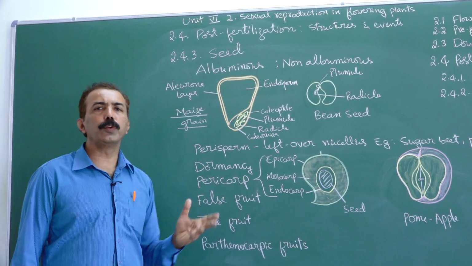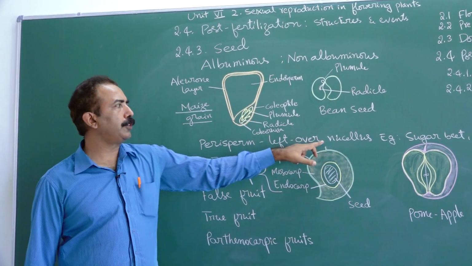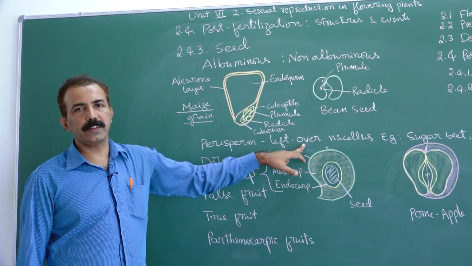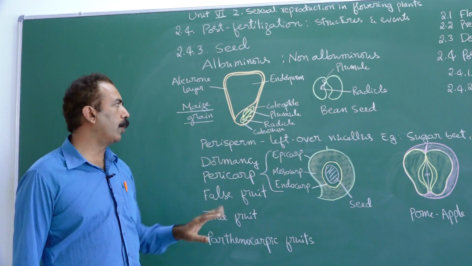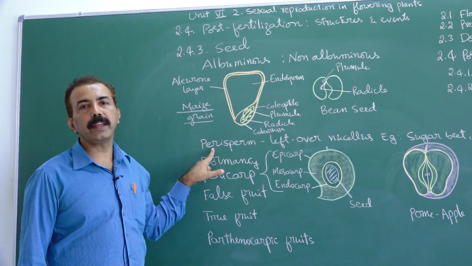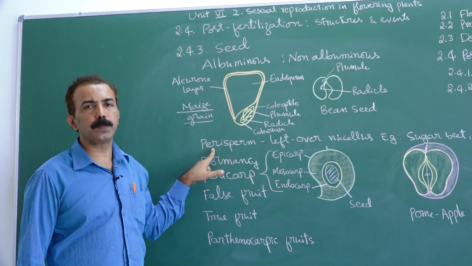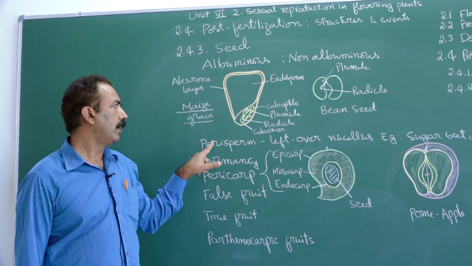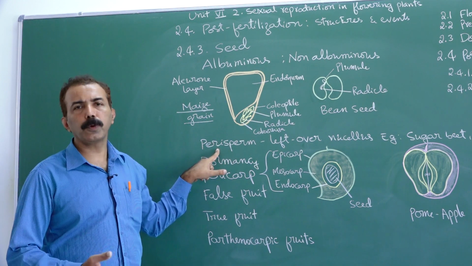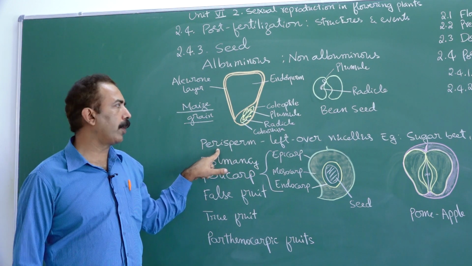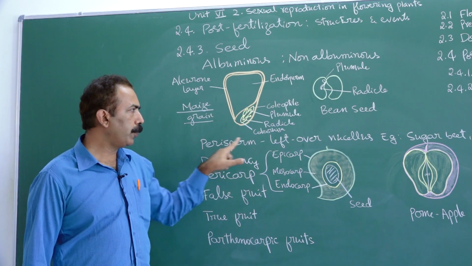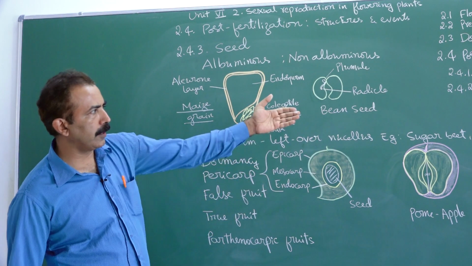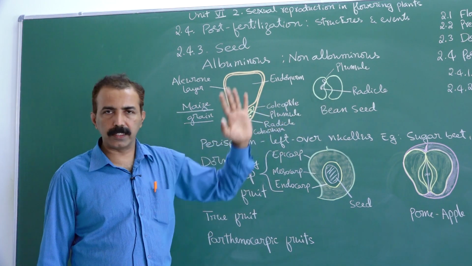Sometimes in the ovule, the nucellar tissue is left over, unutilized. If the nucellar tissue is left over, the tissue is called perisperm. This is different from endosperm. Endosperm is a triploid tissue, whereas perisperm is a sporophytic, diploid tissue. Leftover nucellus is called perisperm. This is noticed in some plants like sugar beet, pepper, etc.